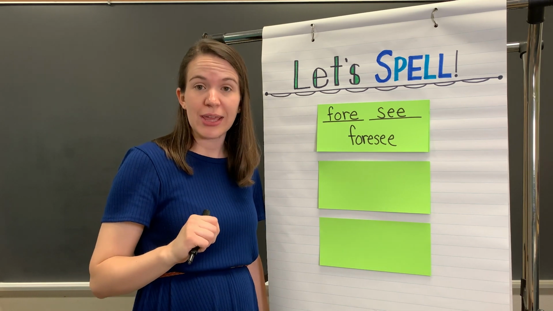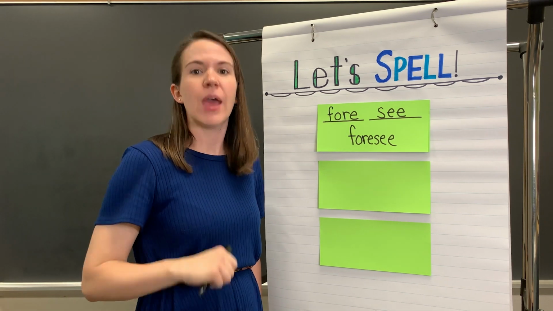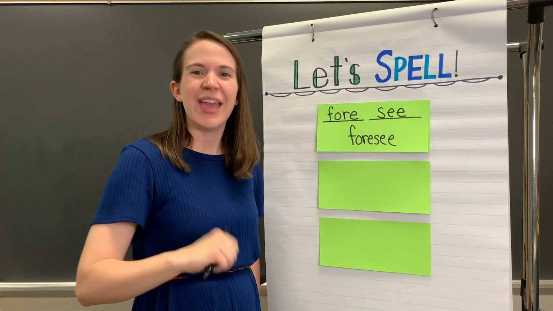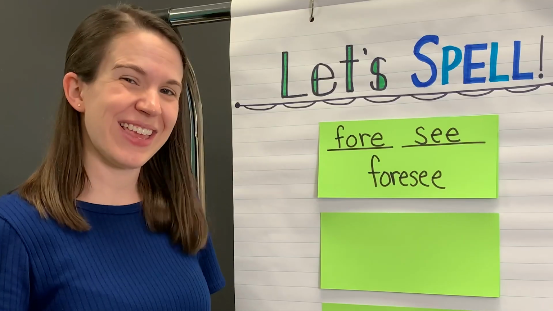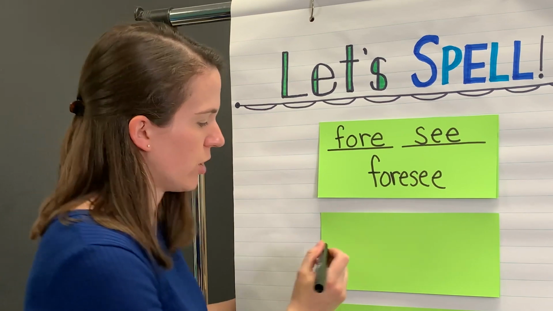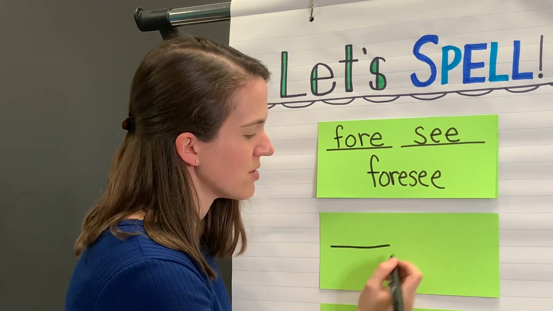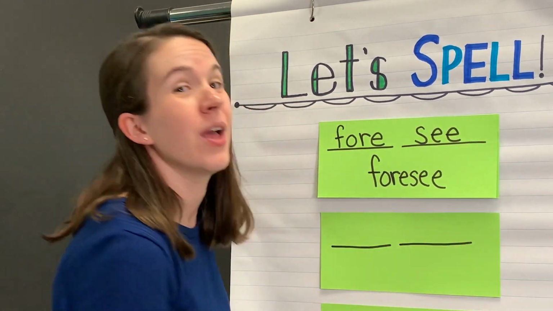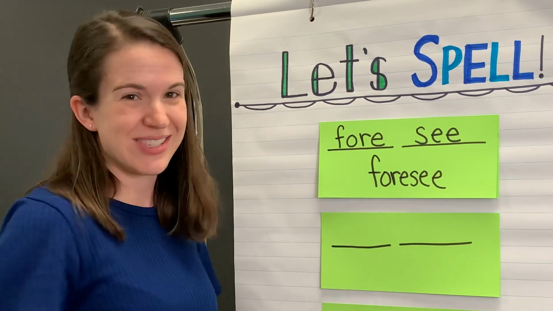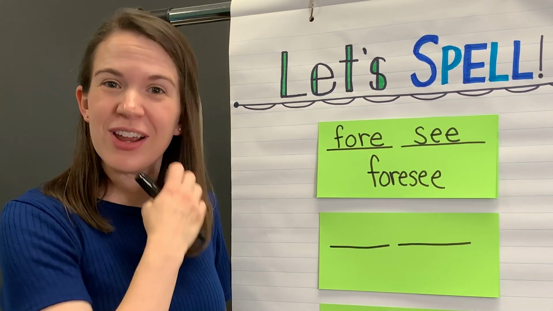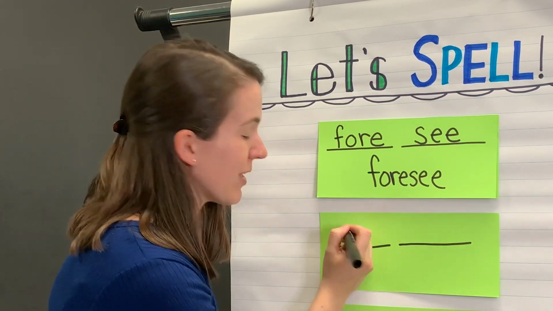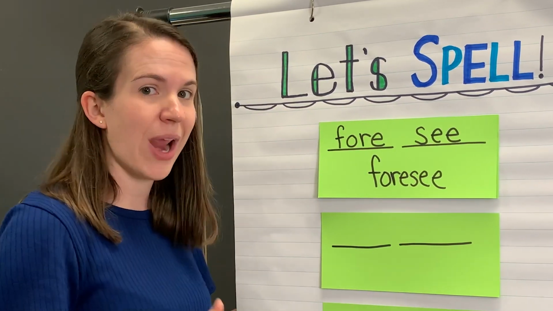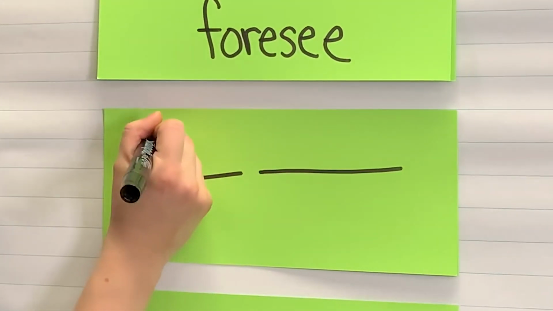The next word is forewarn. Forewarn. How many parts do you hear in forewarn? I hear 2 parts in forewarn. So let's write down our 2 lines. For, warn. We're going to start with our prefix for, and we can use what we've done before to spell that correctly. Let's stretch out those sounds and write down the letters that match what we hear.